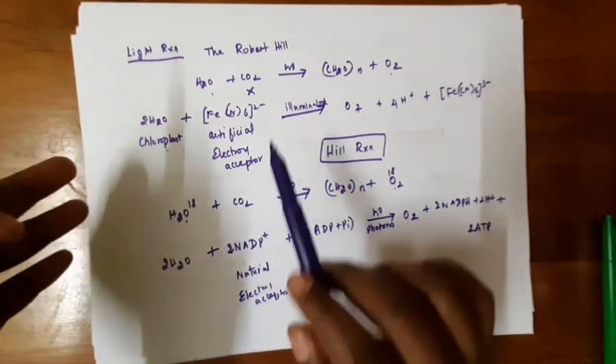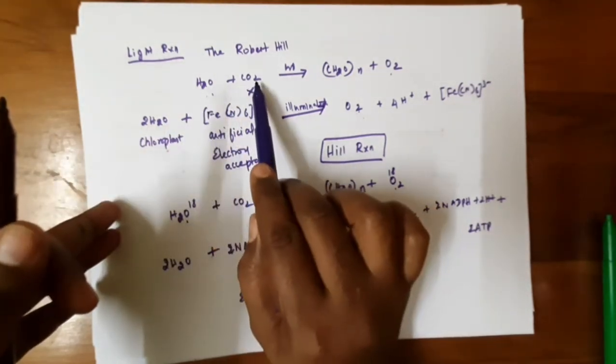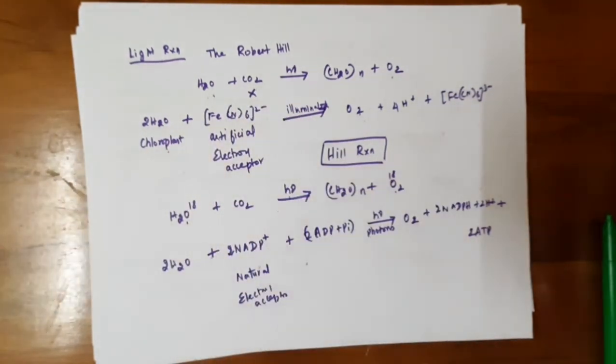So in light reaction, the water molecules only undergo photolysis, not carbon dioxide. The light reaction is dependent on photons, but dark reaction is not dependent on light energy. So it is independent of light energy.